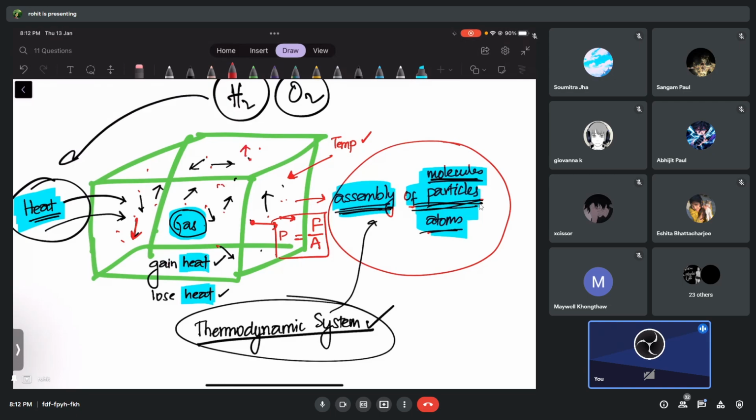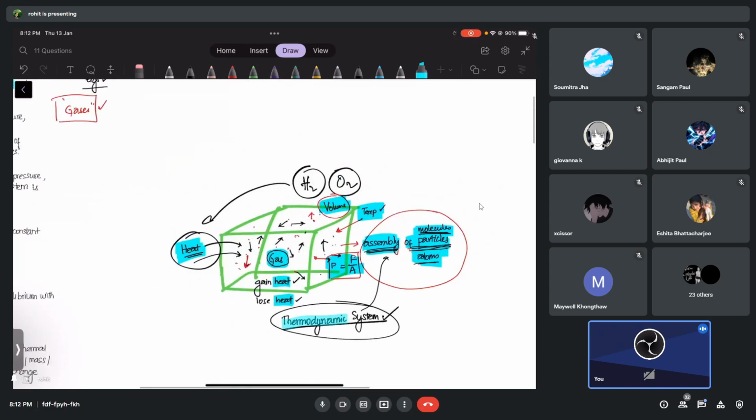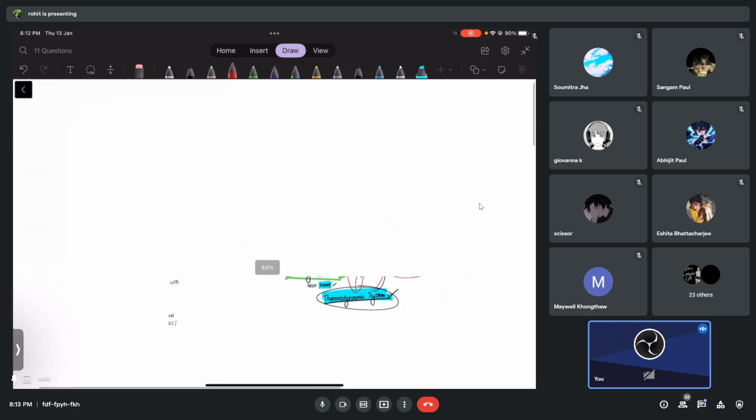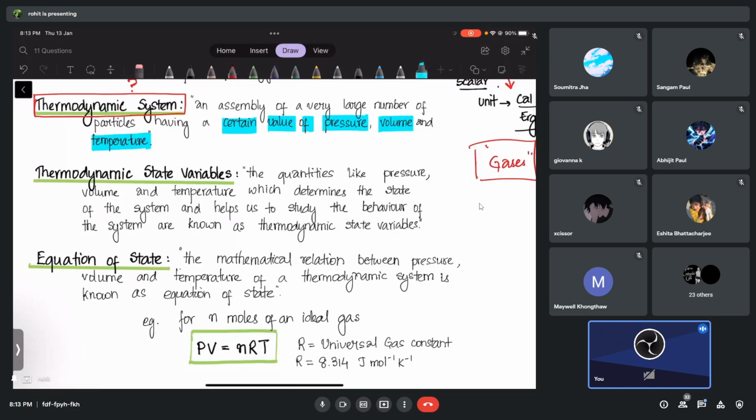And obviously these gas molecules occupy some volume. So this thermodynamic system is definitely going to have a certain value of temperature, a certain value of volume, and a certain value of pressure. That is a property of a thermodynamic system. They always have these properties: temperature, volume, and pressure. These are known as thermodynamic state variables.